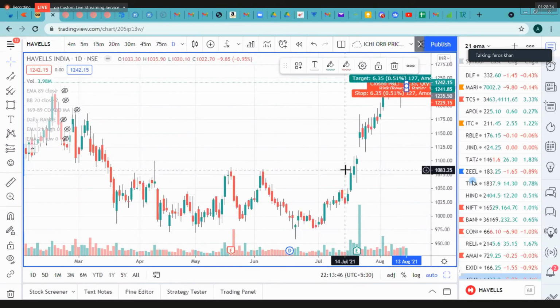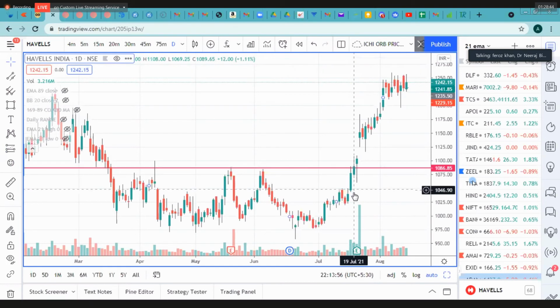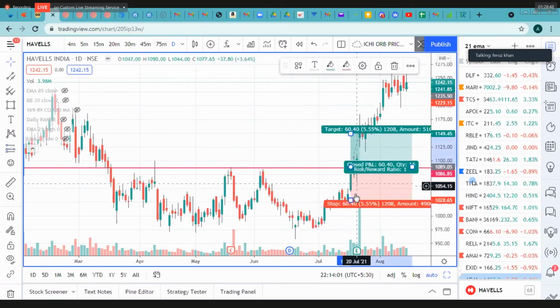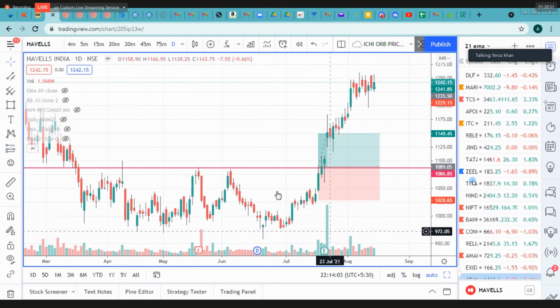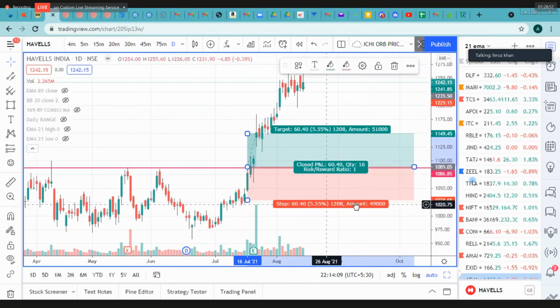So this was the level at which the resistances were marked, and this is the day when the breakout is happening. If you use this long position indicator, it will not only give you the levels, it will also tell you how much quantity of stock you should take so as to limit your stop loss to 500 rupees or whatever stop loss amount you want to set.